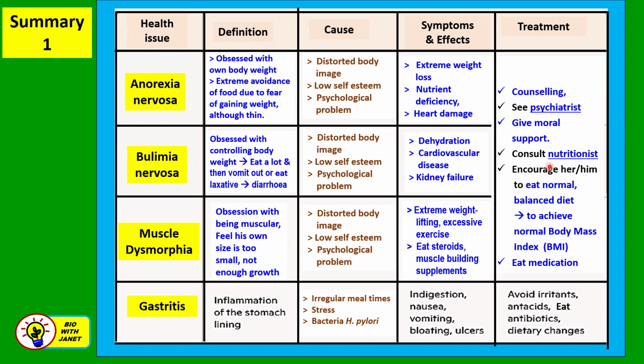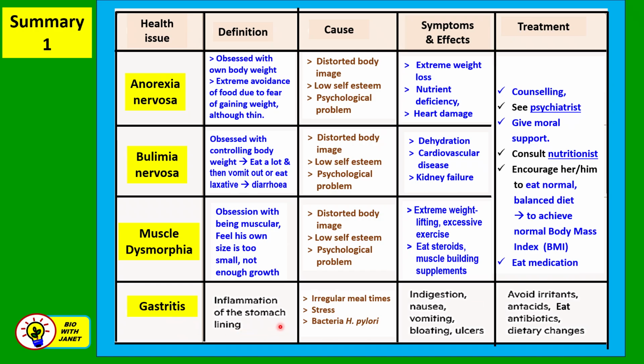So friends and family can give them moral support and encourage them to eat a normal, balanced diet. Maybe they can consult the nutritionist, all right? So that they can go back to a normal, balanced diet to achieve the normal body mass index.